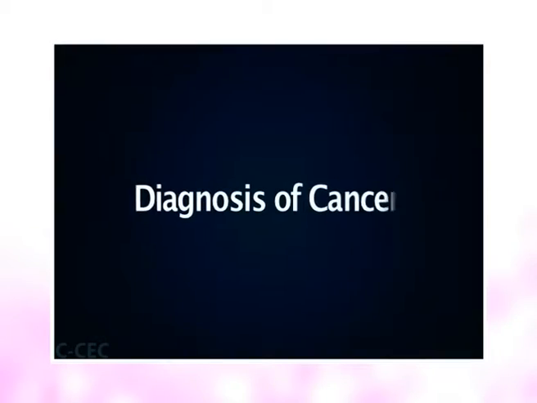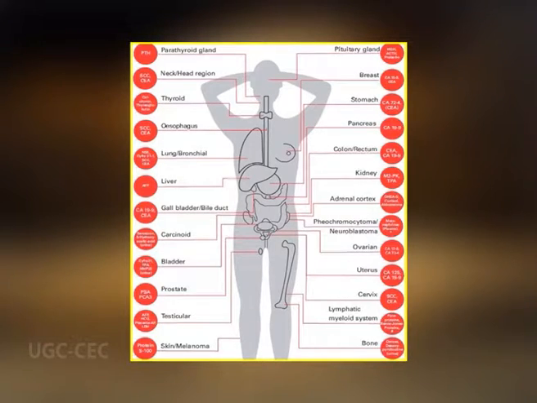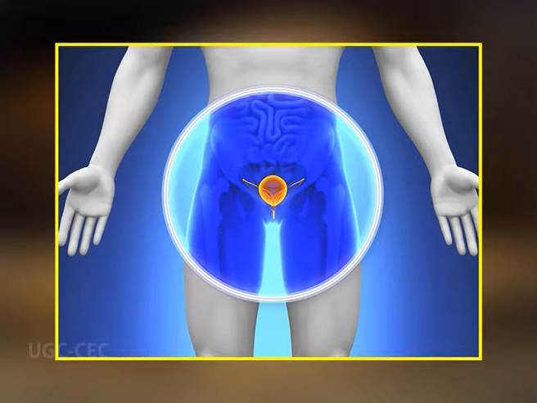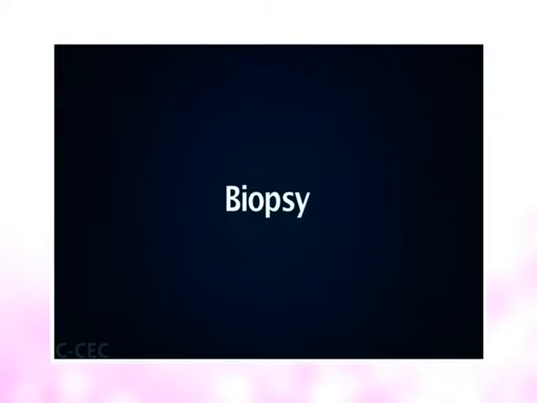Now coming to the diagnosis. Diagnosis of cancer includes use of markers. Many cancers can be detected by the excess production of proteins that are normally produced by a particular cell type, called a cancer marker. For example, prostate cancer can be diagnosed by the presence of high levels of a prostate-specific protein in the blood. Another is biopsy.